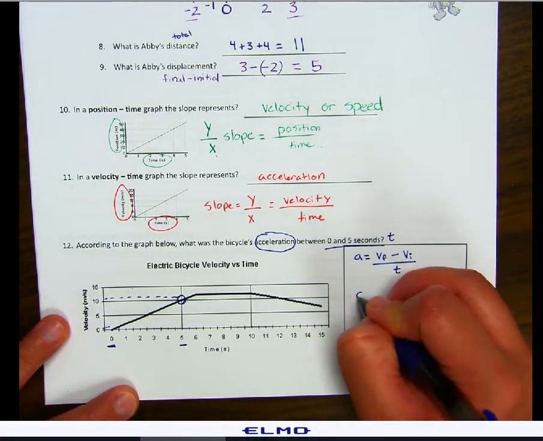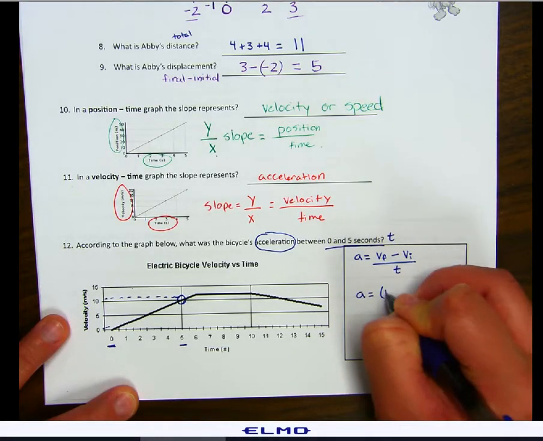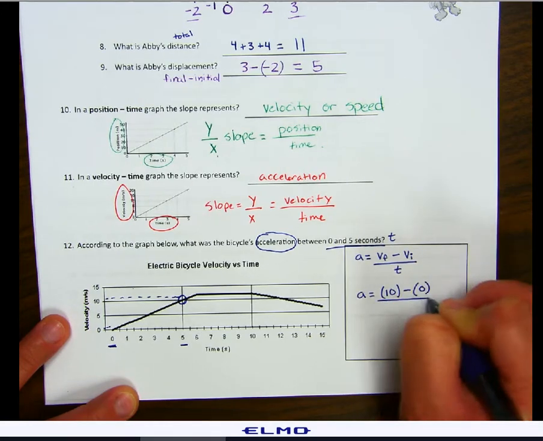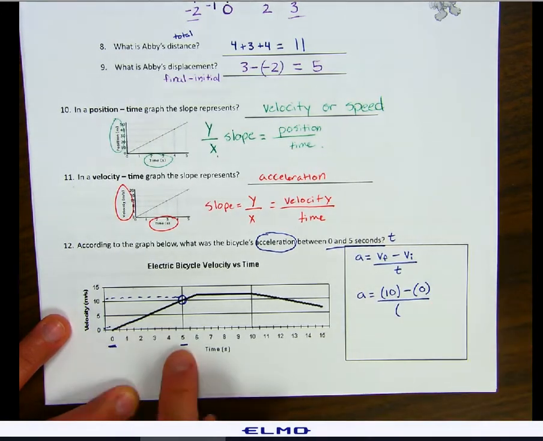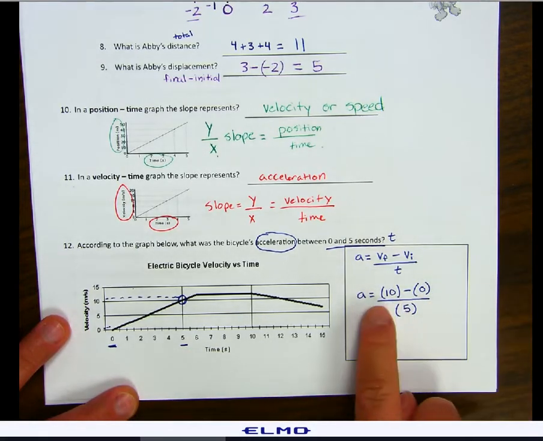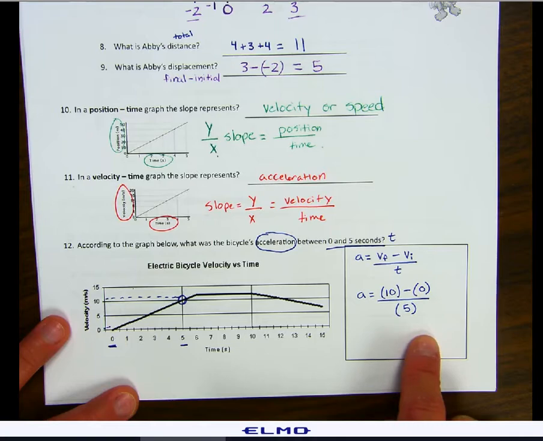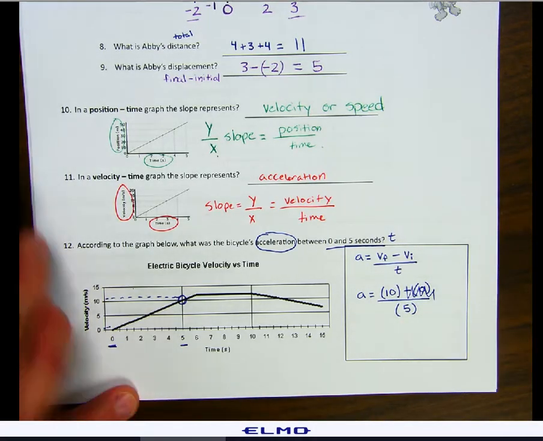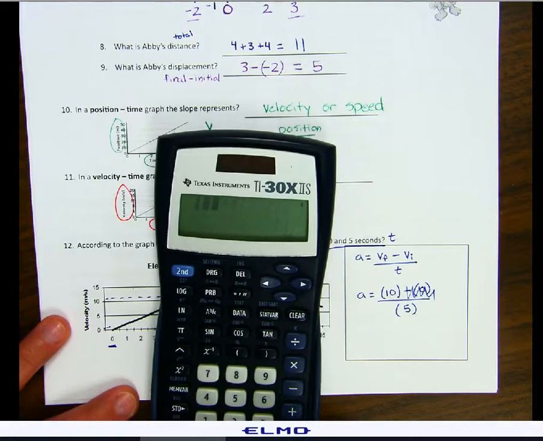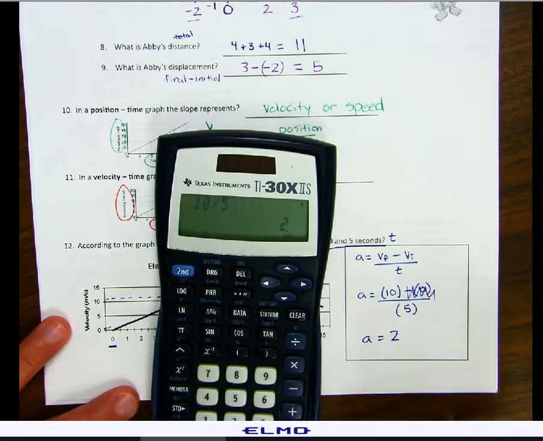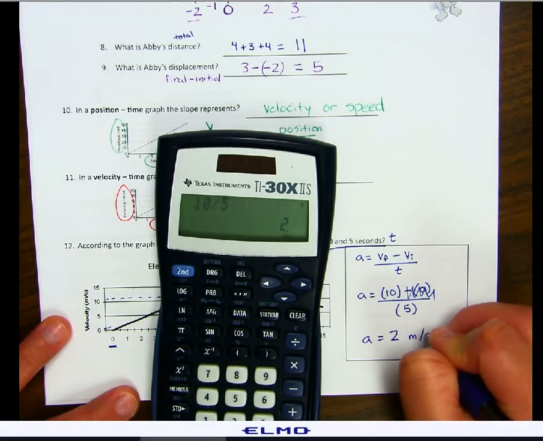So when we plug in our numbers, our final velocity was 10. Our initial velocity was 0. Our total time from 0 to 5, that's 5 seconds. So we have 10 minus 0 over 5, which 10 minus 0 is still just 10. That 0 does nothing. So 10 divided by 5. Our acceleration is 2, and the units for acceleration are meters per second squared.